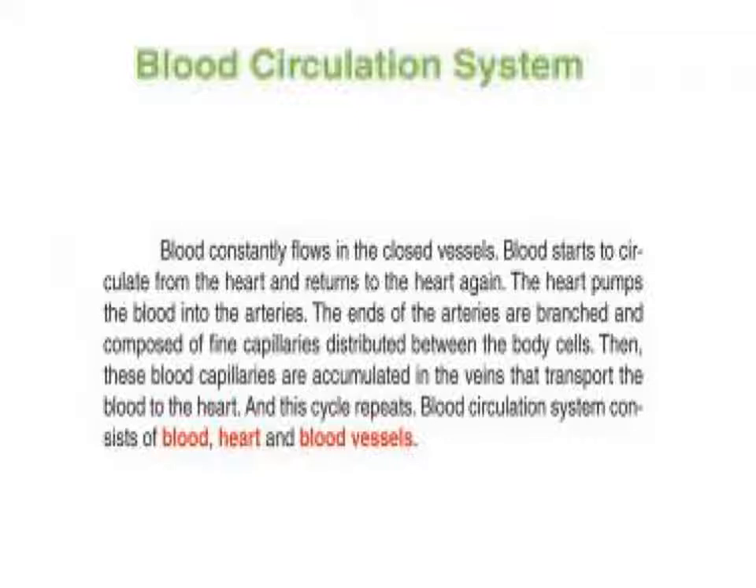The blood circulation system consists of three important parts, that is blood, heart and blood vessels. Now next we talk about blood.